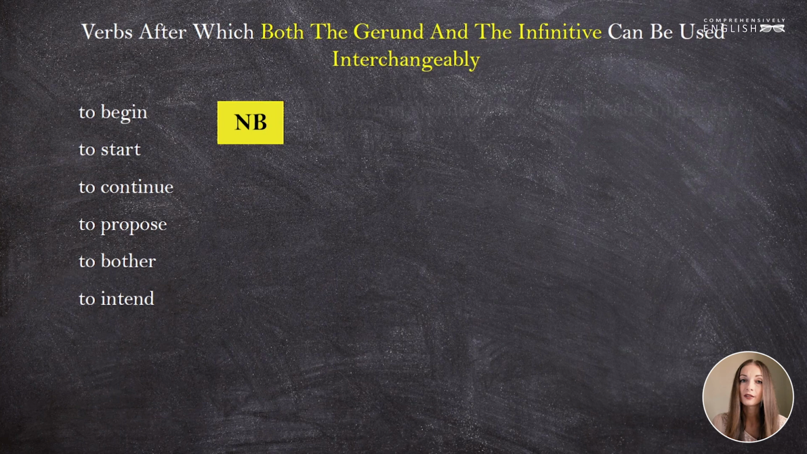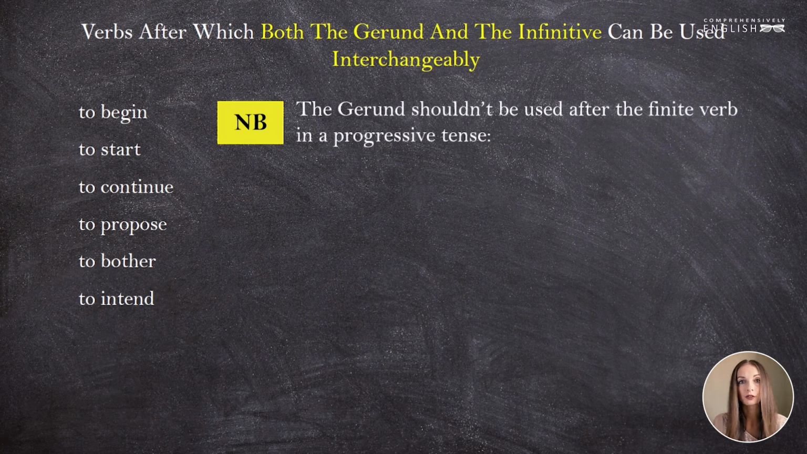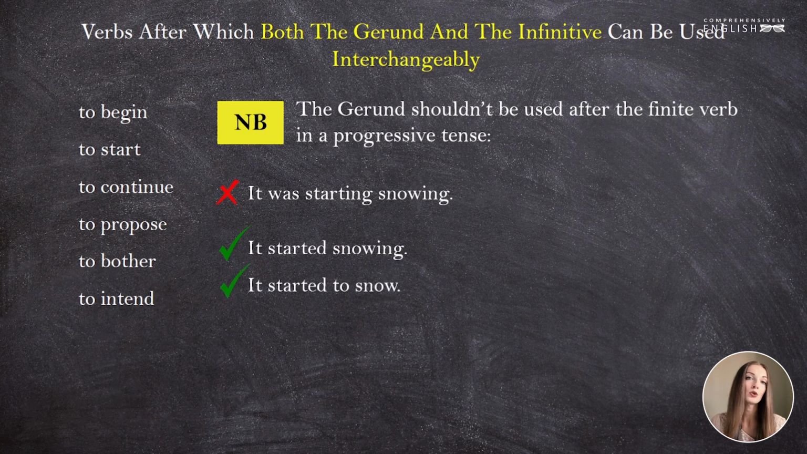Please note that the gerund shouldn't be used after the finite verb in a progressive tense. It was starting snowing is not a good sentence. What we should say is it started snowing, it started to snow, or it was starting to snow if you need a continuous tense.